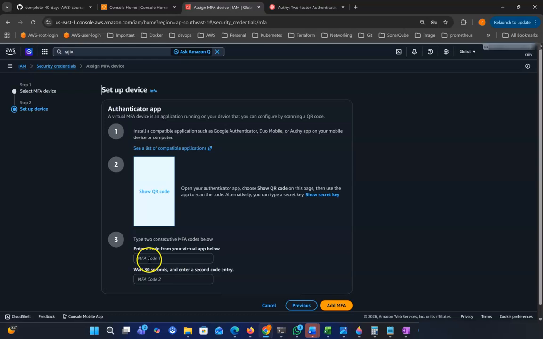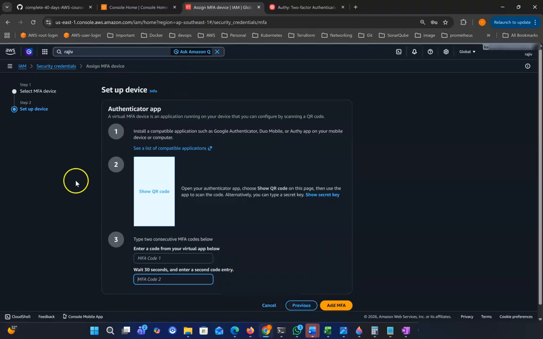You need to put this code here. After 30 seconds, it will give you another code. Put that code here. Then add MFA. That way, from the next time when you try to log in, you need to put your username and password, and then it will ask for the 2FA code. Without this code, no one can log in to your account. This way you can fully secure your AWS account.